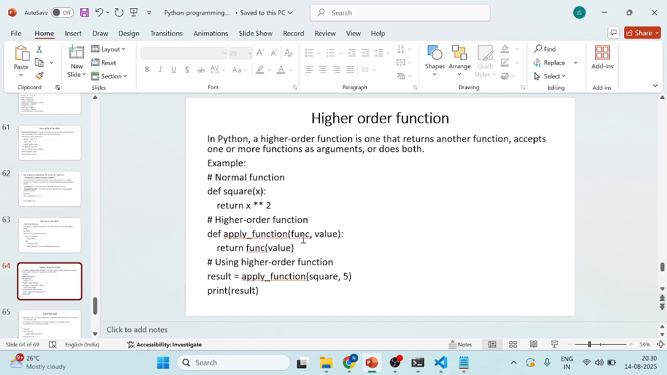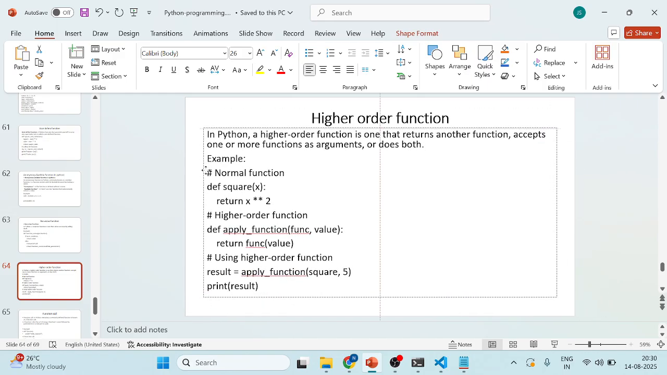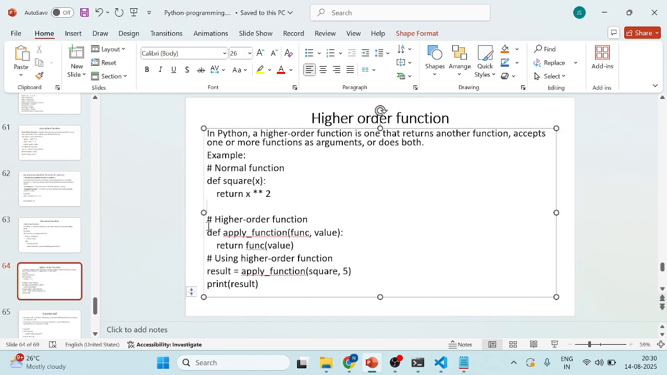Next, higher order function. A higher order function runs another function, accepts one or more functions as arguments, or does both. So the higher order function can accept one or more functions. That is what we call it. So this is the normal function actually. Here, see the differences between higher order and normal.